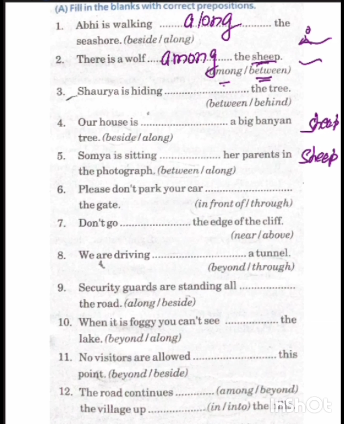Shaurya is hiding dash the tree. If there are two trees, like Shaurya is hiding between the two trees, for two we use between, and here there is tree only. Shaurya is hiding behind the tree. Behind is the correct answer.